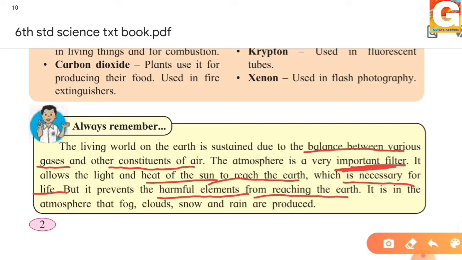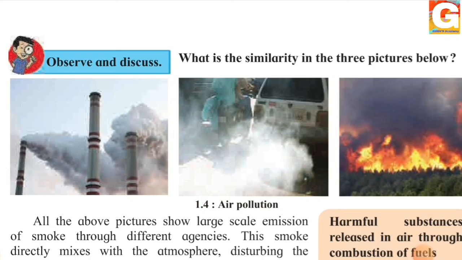In the atmosphere, fog, cloud, snow and rain are produced. We can see these different pictures. Can you all tell me what the similarities are in these three pictures? Observe them.